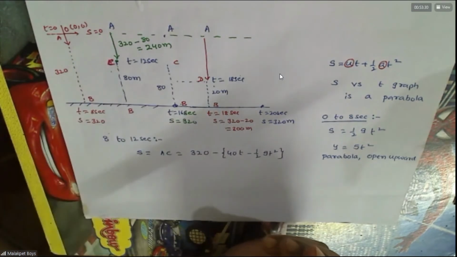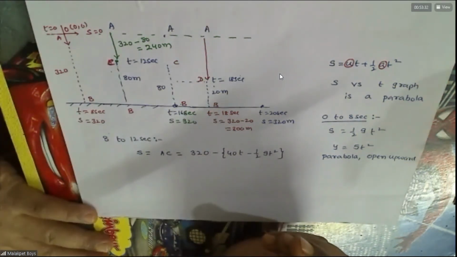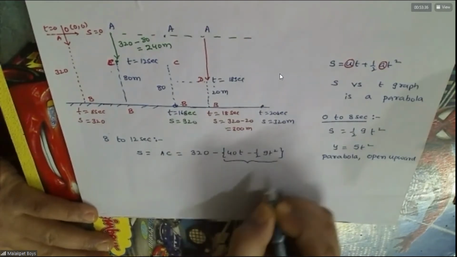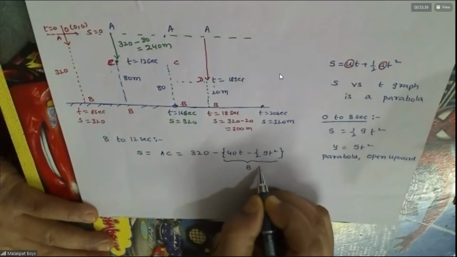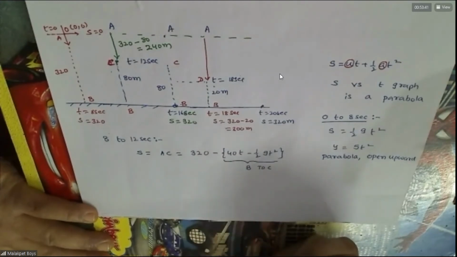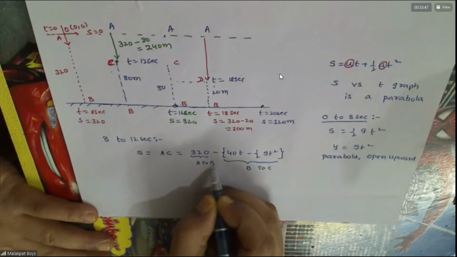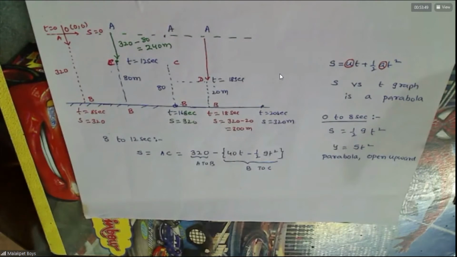Do you agree with this or not? This is the journey from where to where? B to C. This is nothing but AB, no? We need AC now. Do you agree with this?